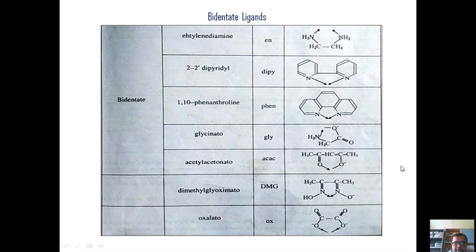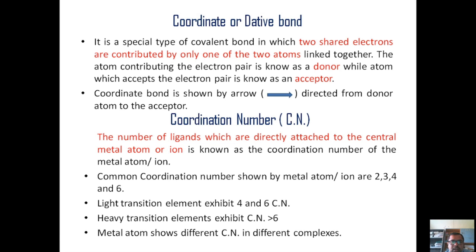Then we have dimethylglyoximato, which is represented as DMG. As we already discussed, the two nitrogens are the donor atoms here. Then we have oxalato. So these are examples of bidentate ligands. Some of them are symmetrical bidentate, some are unsymmetrical bidentate. Next, on the last point related to the terms involved in coordination compounds, we will discuss the coordinate covalent bond.